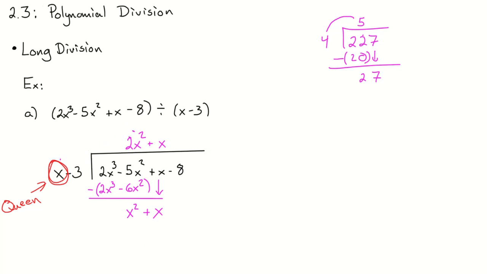Now let's do the same thing. I'm going to distribute the queen and the 3. What's x times x? X squared, and negative 3 times x. I'm going to put parentheses around it. And what goes right beside these? A negative. And we're just going to repeat.